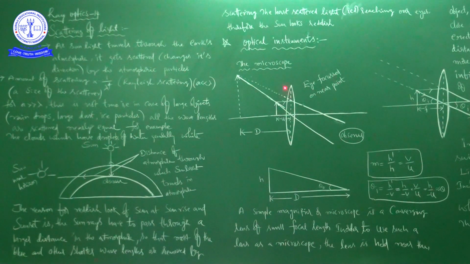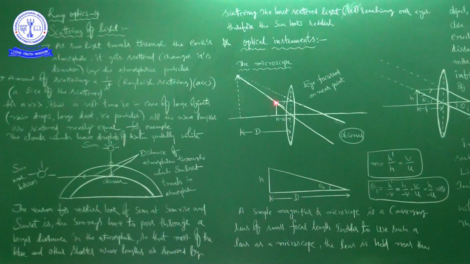See here, it is a convex lens, and it is the principal axis. So it is the object, and it is the object distance. See here, the light rays are coming, it is one and it is the other. What I am saying is, these two are the light rays. It is the dotted one; I drew it with a solid line, but it is also a dotted line.